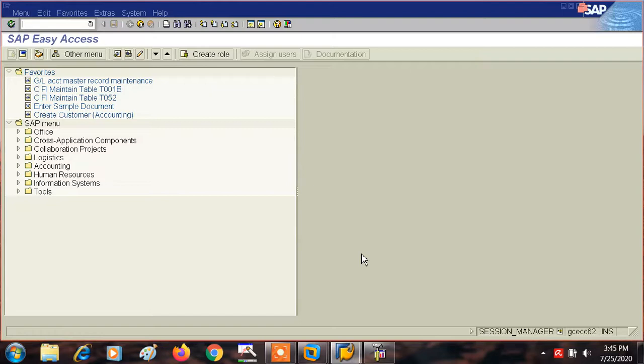Now what symbol can we use to denote a vendor invoice? Vendor is denoted by K and invoice is denoted by R, so a vendor invoice will be denoted with two alphabetical characters. What will it be? KR. K is for vendor and R is for invoice. So this is a document type.